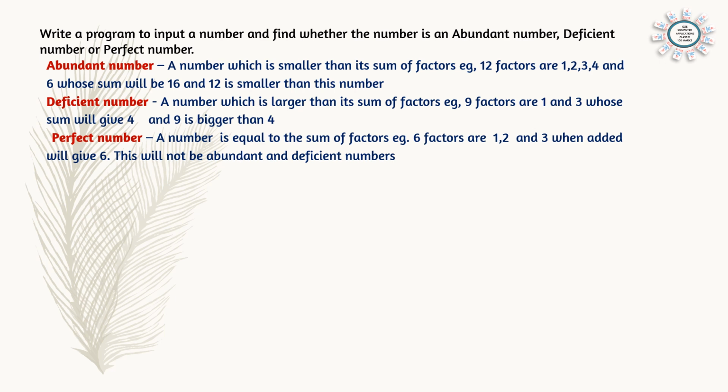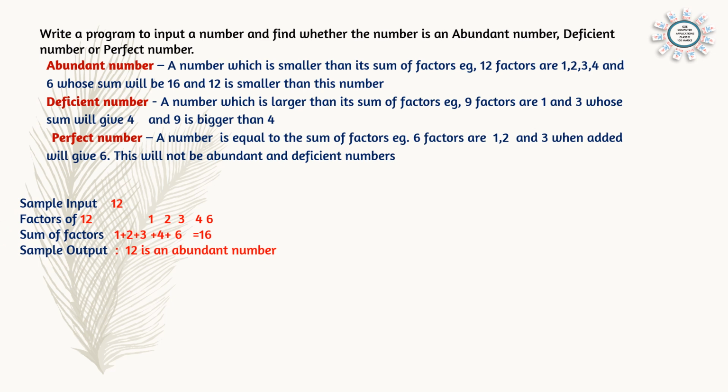Next question. Write a program to input a number and find whether the number is an abundant number, deficient number or perfect number. Almost similar question as which we have done, and definitions of these three numbers are given. You can find the definition in board exam also. Abundant number is a number which is smaller than the sum of its factors.